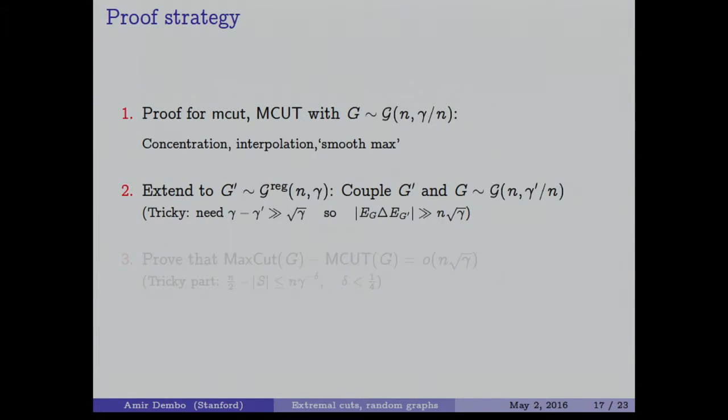The idea is to couple the two graphs in such a way that the difference is not too big. There is a tricky problem that if you simply couple the two graphs, the difference between the edge sets of the two is approximately n times square root of gamma, or much bigger than n times square root of gamma. So it is not trivial, because you cannot just say, well, I will just do the calculation on one graph, and the difference between the graphs is small. The difference between the graphs is actually big, but most of the difference goes into a constant that cancels another constant, and nothing else is left. So that's why it is a little bit tricky, and since it's tricky, I'm not going to talk about it.